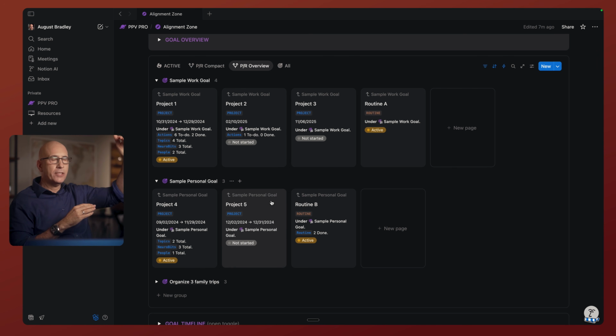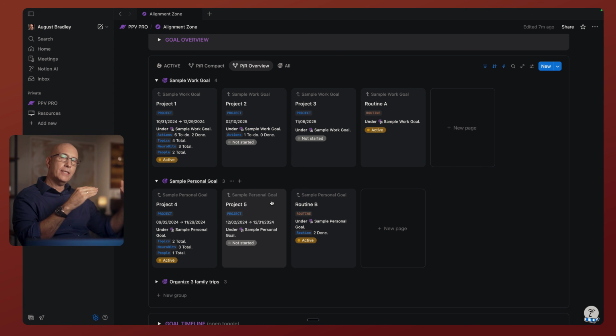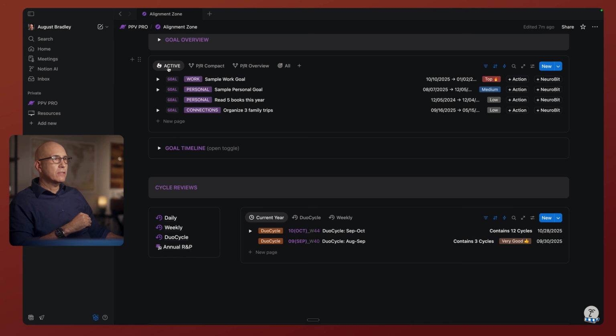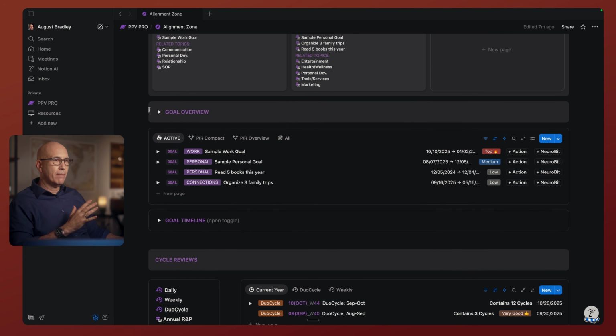So for a life aspiration, the goal is how we're achieving that life aspiration. For the goal, the projects and routines are how we're achieving that. And for the projects and routines, the actions are how we're achieving those projects and routines. So there's a very clear structure at each tier that is consistent. The level above is the why, the level below is the how. And all of this just brings total clarity to what's happening at any given time.